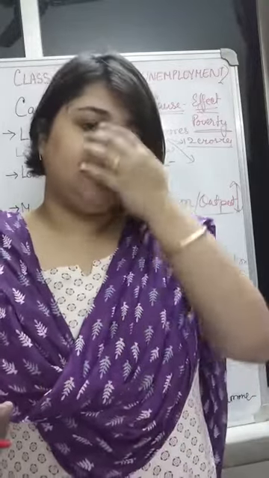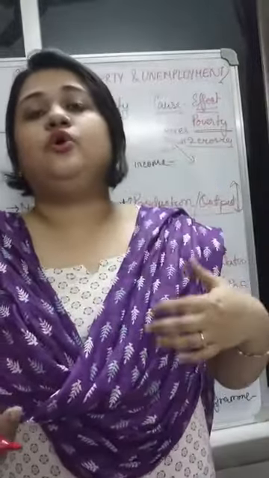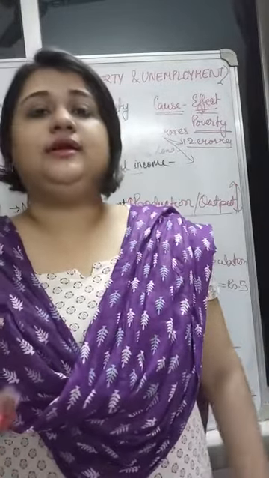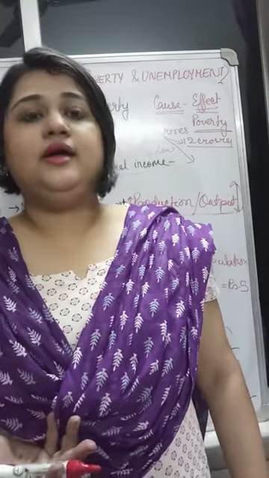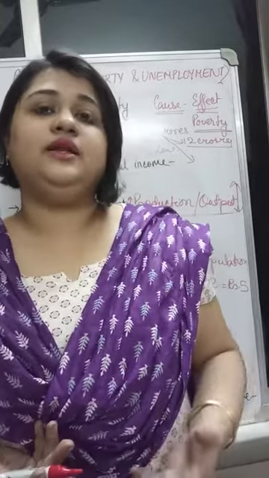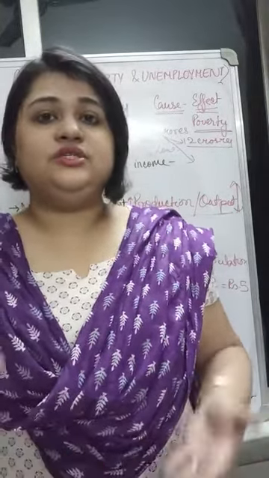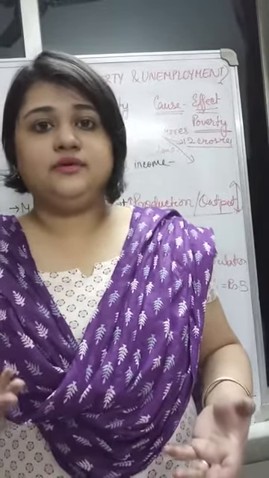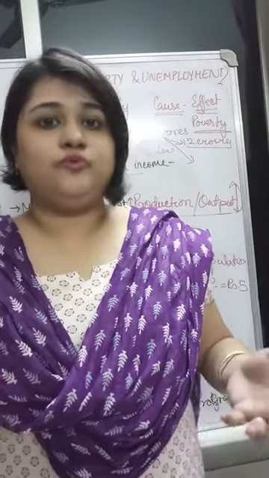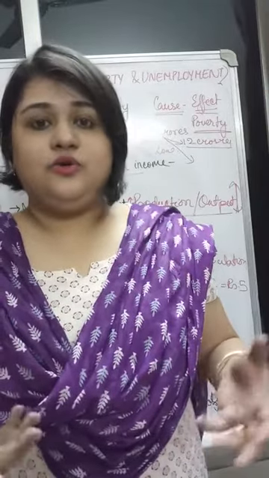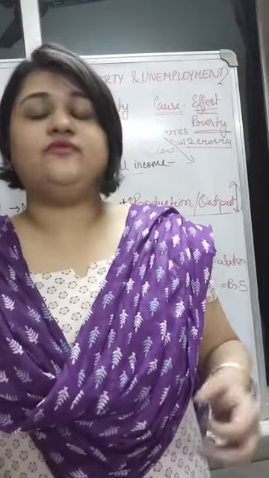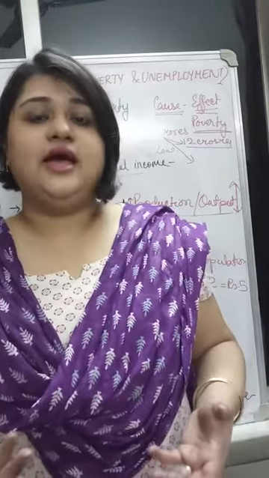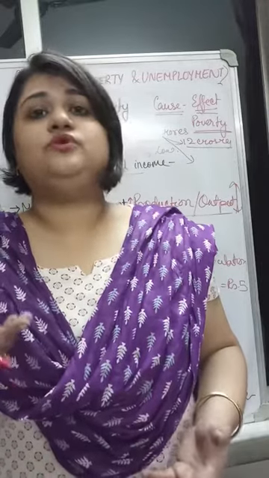Those who have participated in the production process more, contributed more, and resulted in an increase of national income, they will get higher income at the end. And people whose contribution is less will get lower income. So this disparity exists, this income difference or wealth, which we call the amount of property you have, the amount of money you have, gold you have. So all these assets are different, income is different, and that disparity keeps on growing.